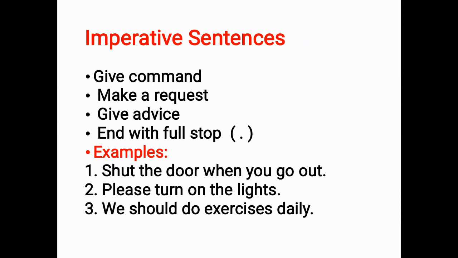To make a request: please turn on the lights. Here the person is requesting another, please turn on the lights. Third, an example about advice: we should do exercises daily. Here the advice is given. So these imperative sentences are used to give command, request, or advice. All these are the kinds of sentences based on their meaning: assertive sentence, interrogative sentence, exclamatory sentence and imperative sentence.